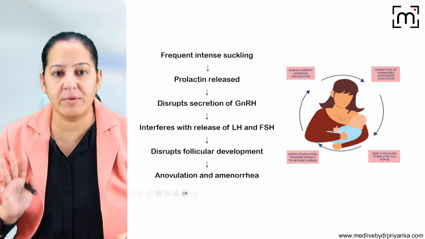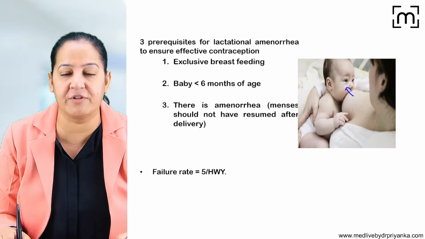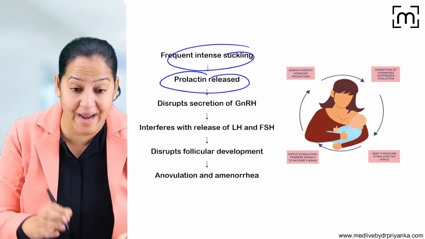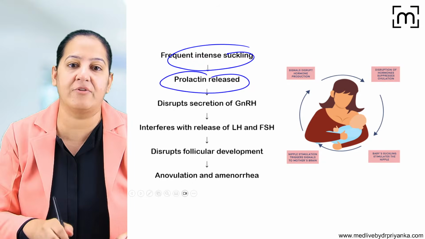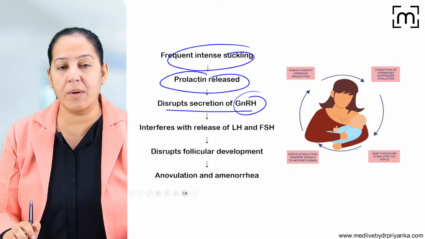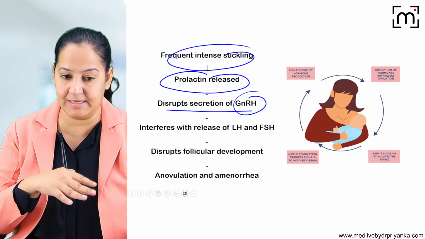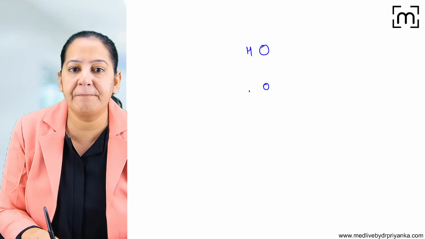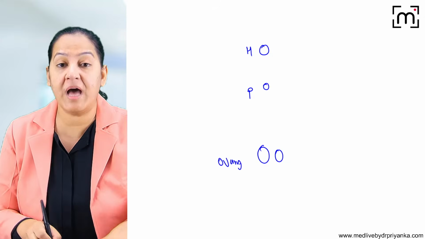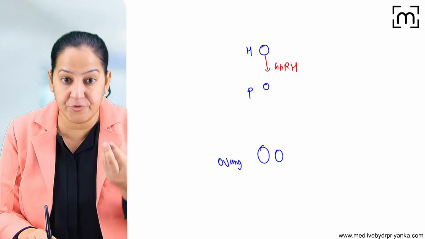So what is the mechanism of that? When the baby is sucking the nipple of the mother, the signal goes to the brain of the mother, and prolactin is released from the pituitary. That will suppress the GnRH. You know, there is an axis in the human body. So what is the axis? There is the hypothalamus in the brain, then the pituitary, and then there are various organs. Let's consider the ovary. So let's write it here: hypothalamus, pituitary, and ovary. From the hypothalamus, GnRH is secreted, gonadotropin releasing hormone. When it comes to the pituitary, it stimulates the pituitary.